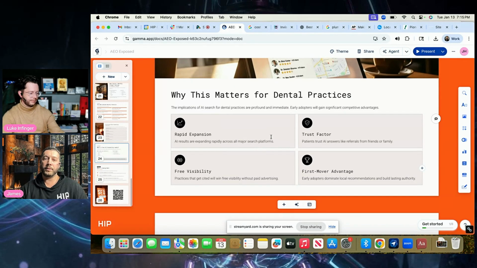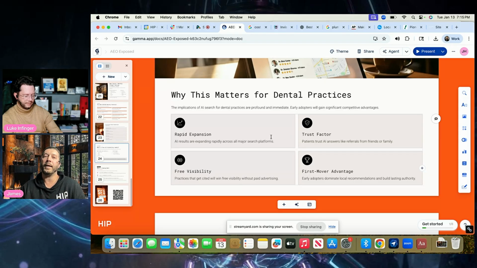Why this matters for dental practices? Well, back to rapid expansion. As AI is rolling out, I showed you also just that plumber search, how now Google's testing out AI integrations into Google Business, right? So we want to make sure that we're at the forefront of this. And as searchers are going over to ChatGPT or Perplexity or any other AI search engine, that we have specific things in place that build the trust factor. That's the biggest thing.